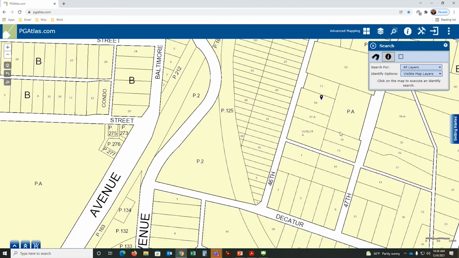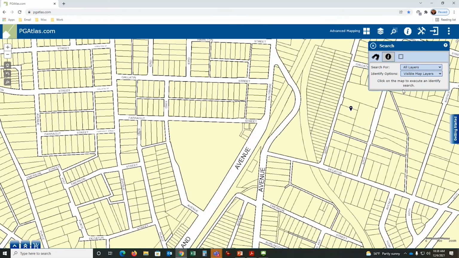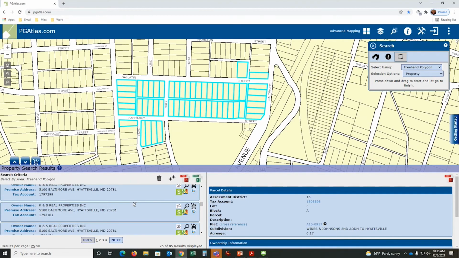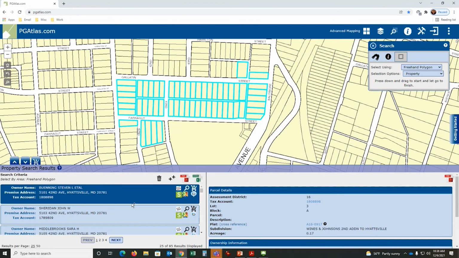And the other tool here is the drawing tool. So I can do a freehand polygon, drawing a shape. I want to know all the people that live here. There is all the tax records for those properties. I can now save that as a PDF.